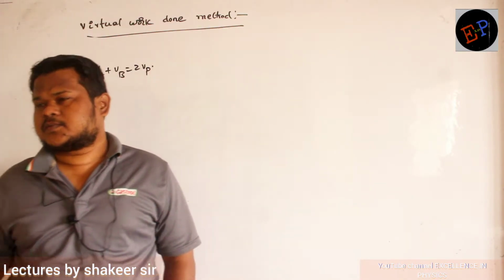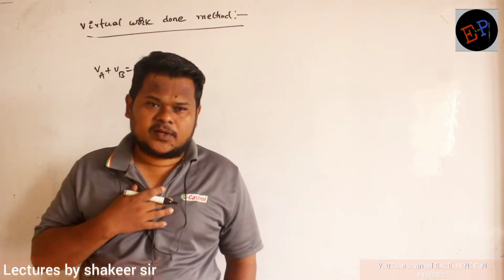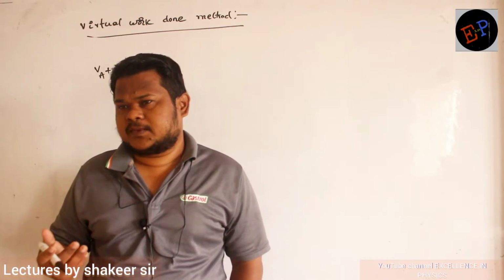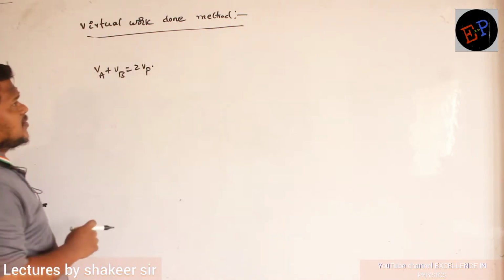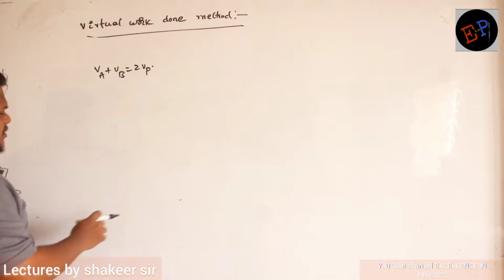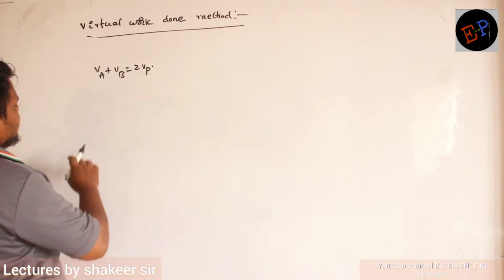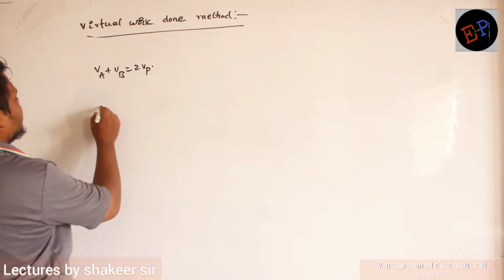We have taken those points which are connected with the blocks, pulleys and the ropes. Now we are studying another method which is called the virtual work done method. So the basic concept of this method is, write down.